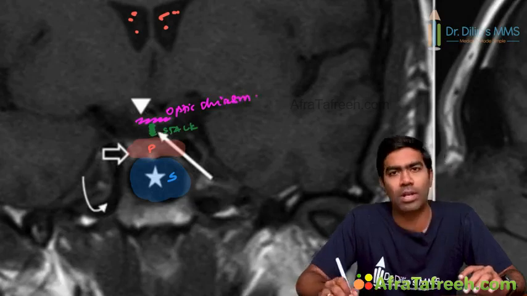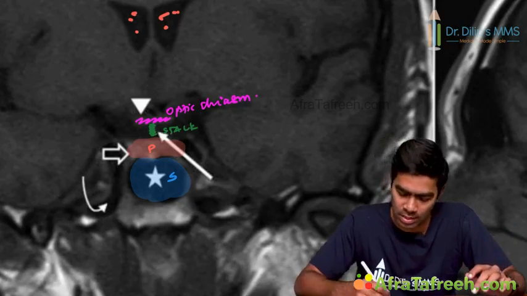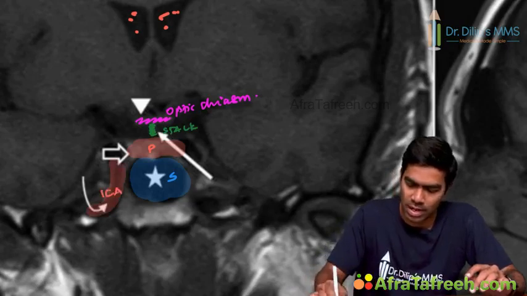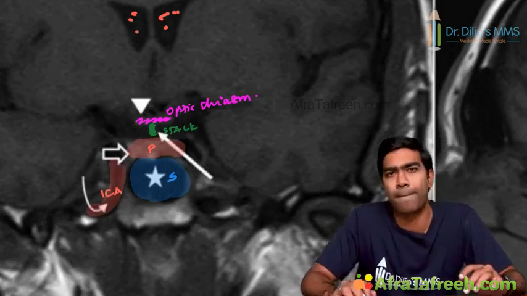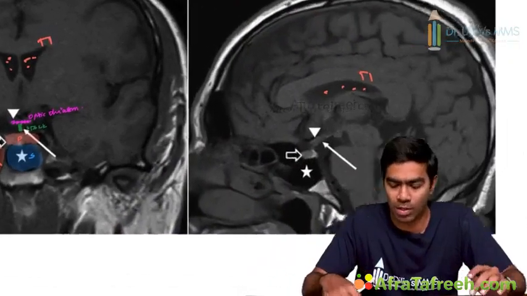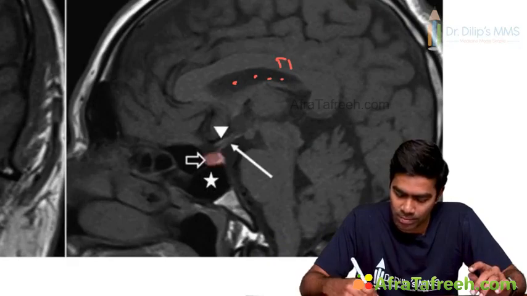Clear? Above that, you're going to have the hypothalamus, optic chiasm. And you can also see this is the internal carotid artery in the cavernous sinus. Clear? And this is the coronal plane. You can see that in the sagittal plane also, where you can see this is going to be the pituitary.